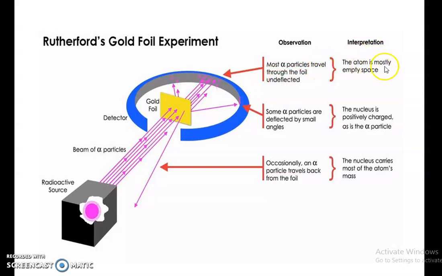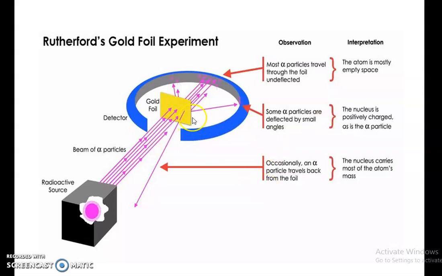Interpretation: the atom is mostly empty space. Atom is mostly empty space, and some of the alpha particles are deflected like this. Some alpha particles are deflected by small angles. The nucleus is positively charged, as is the alpha particle, so some of the alpha particles are deflected by small angles. This shows a second interpretation, that the nucleus is positively charged.